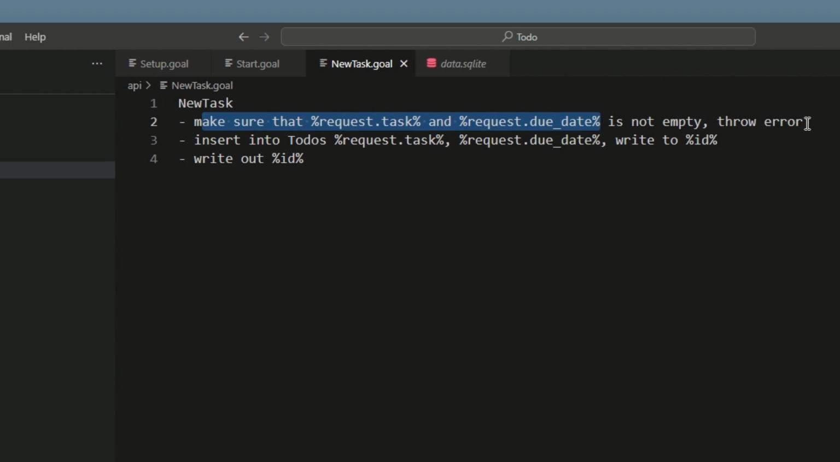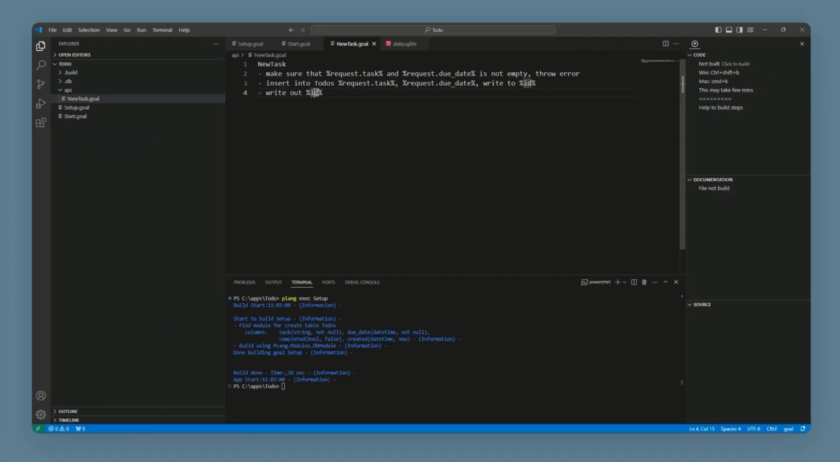You can define what the error text is, but we will allow the builder to decide that. Next, we insert task and due date into the database and write the ID that was created in the database into the variable ID, defined by percentage signs. The request object is the incoming data coming from the user. We then write out the ID variable just as we expected in our REST client.